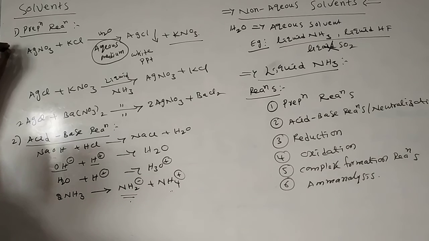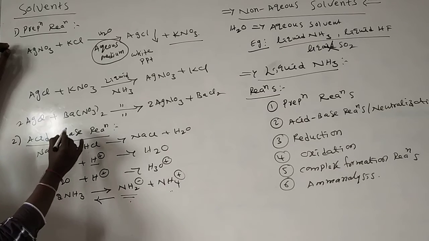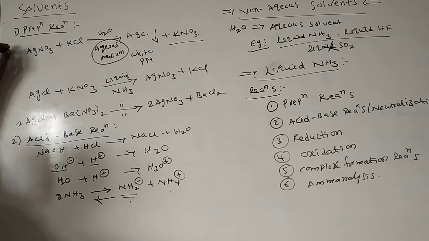The backward reaction we call neutralization in the presence of ammonia. Here I am taking, for example, KNH2.